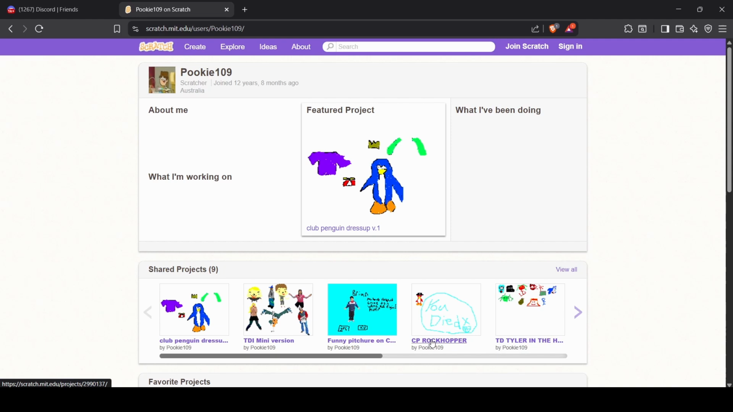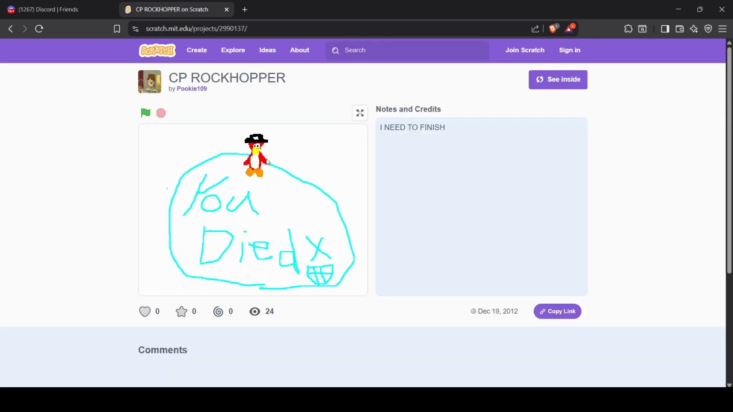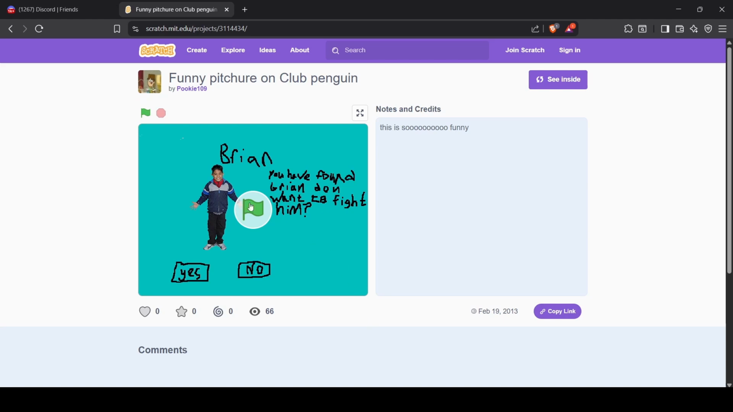So then we have a CP Rockhopper, so I'm guessing Club Penguin Rockhopper, and literally it's just Rockhopper, and you can move him around, and it says you died. It says here in the notes and credits, I need to finish, and obviously I never ended up finishing this game, sadly. But yeah, this was made on December 19th of 2012. Interesting. So literally all this game is, is you can move around Rockhopper from Club Penguin. That's it.